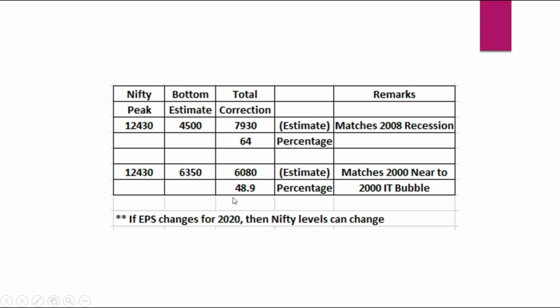So your PE ratios can get adjusted, and the percentage of corrections can also be slightly adjusted, because there may not be major changes in the EPS, because the coronavirus issues came almost in the months of February, March, where the lockdown started somewhere in the middle of March. So almost the quarter has been completed. Maybe about 10 to 15 days, or maybe 20 days, of loss of business has taken place. That may not impact the EPS immediately to a large extent. That is my calculation.